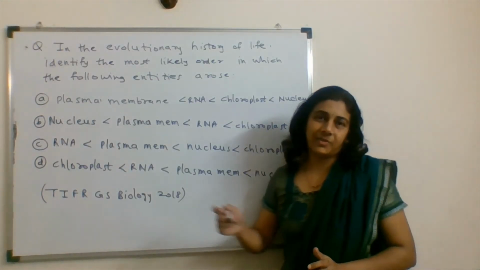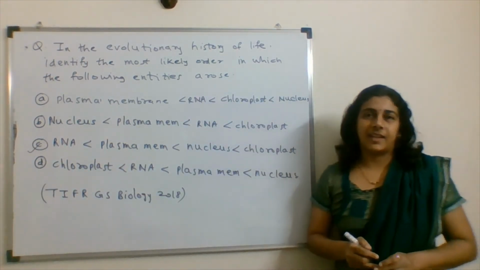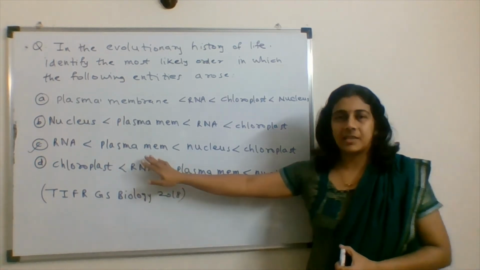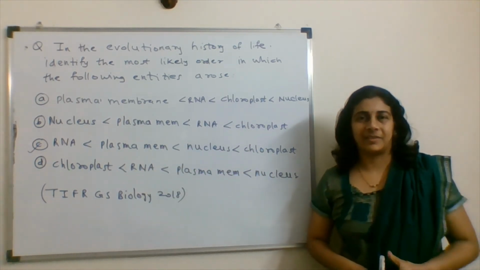So the correct answer for this question is option C, that is, RNA arose first, then plasma membrane, then nucleus and then chloroplast.